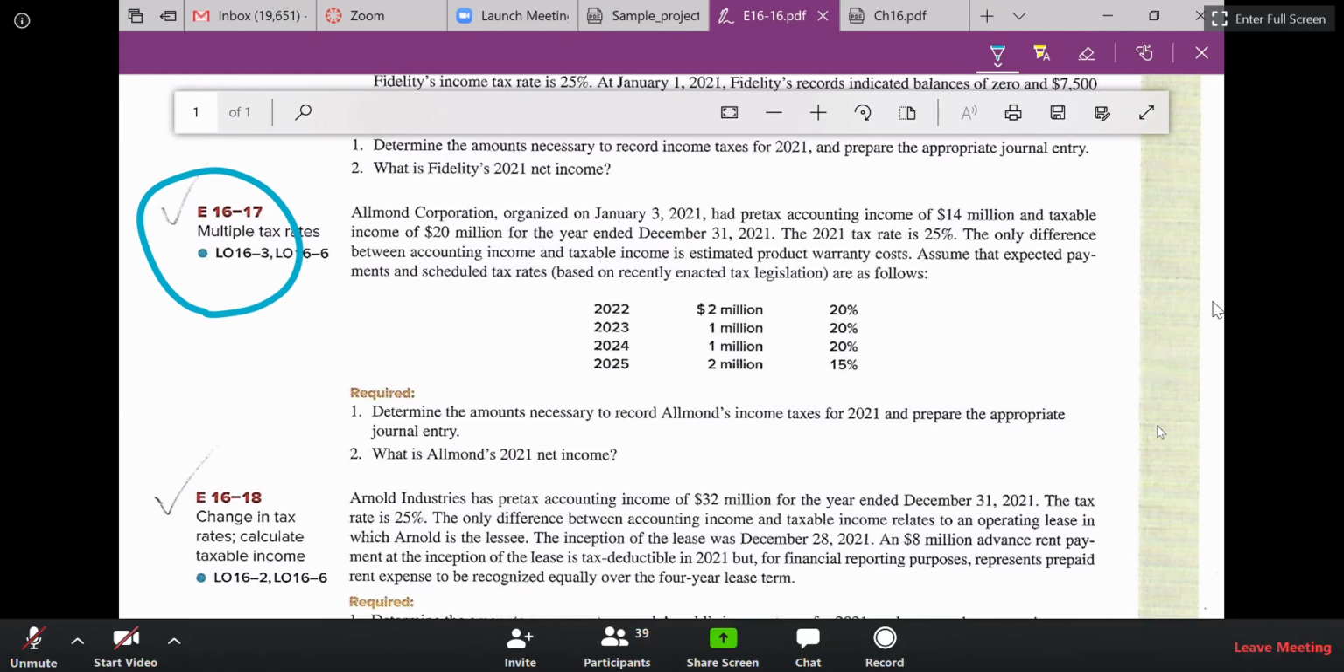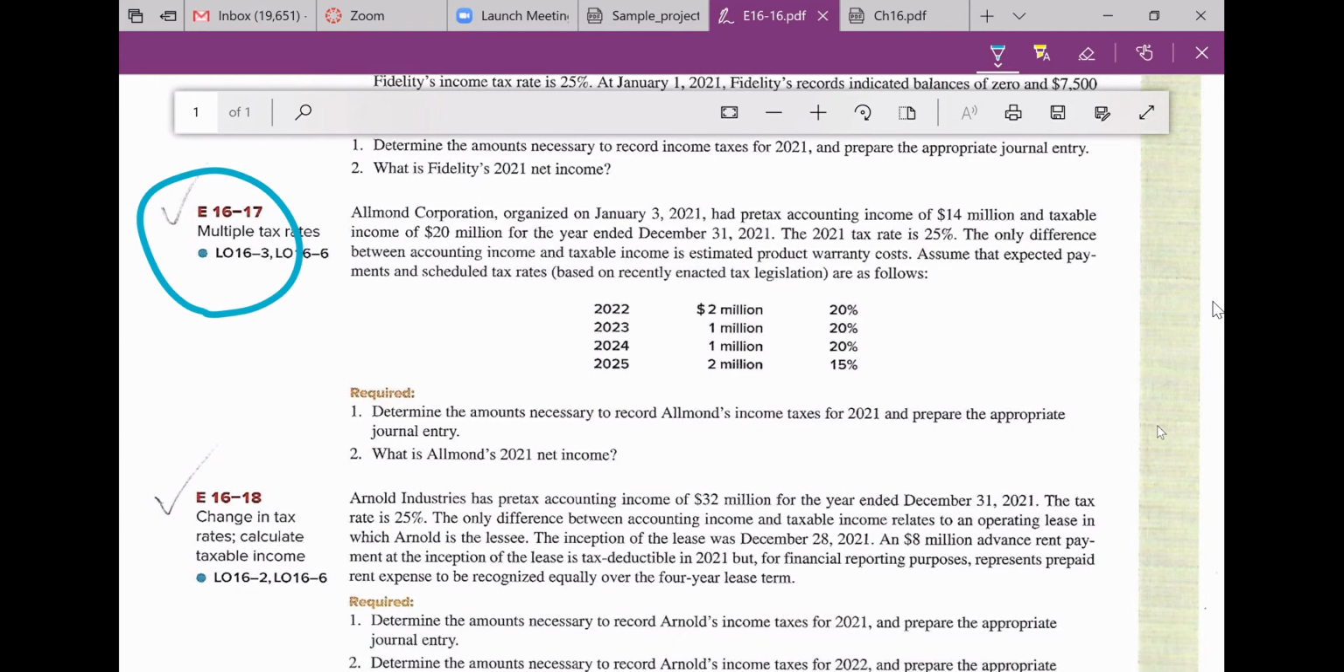And then the first item should be pre-tax accounting income, right? Which is the 14 millions, right? And then you have the differences, right? The only one difference is the so-called warranty cost, right? The warranty cost, okay?